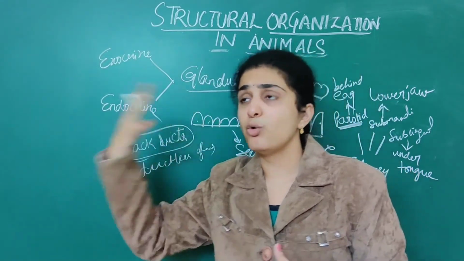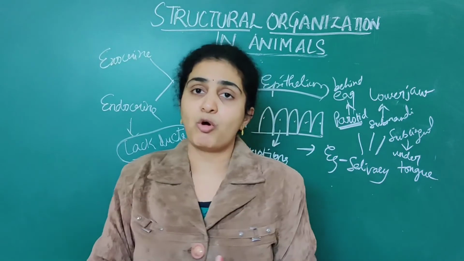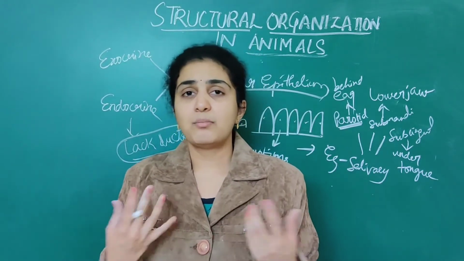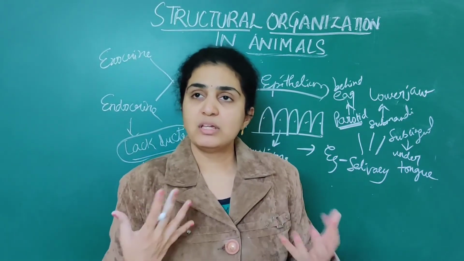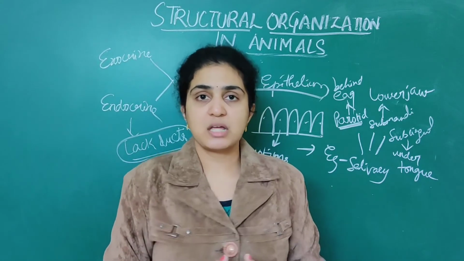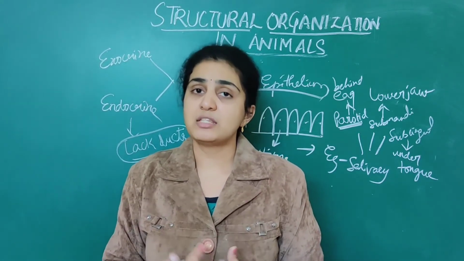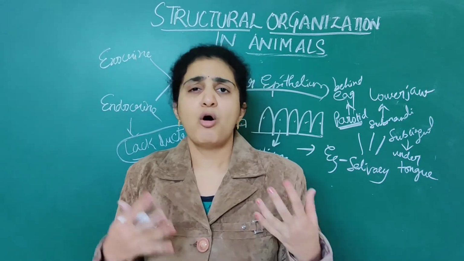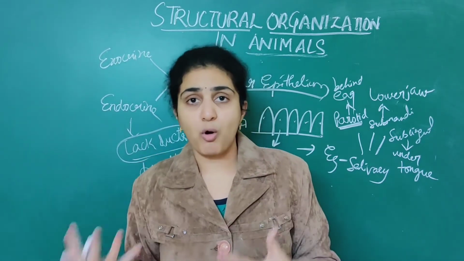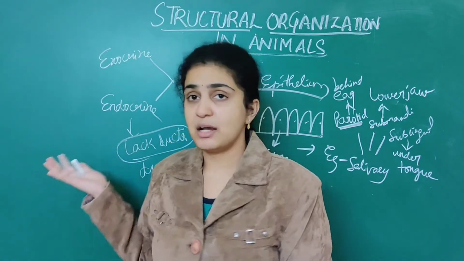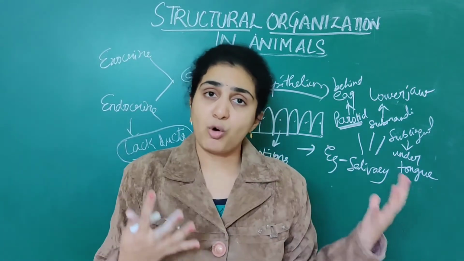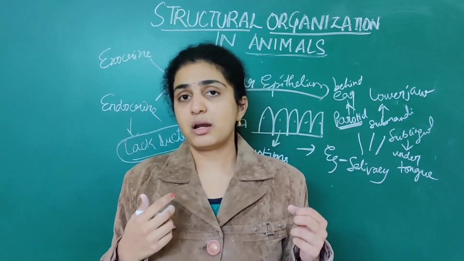These hormones will go and act somewhere in our body. Transportation of nutrients and everything takes place through hormones only. Estrogen, progesterone, all are nothing but products of these endocrine glands. These all come under glandular epithelium.